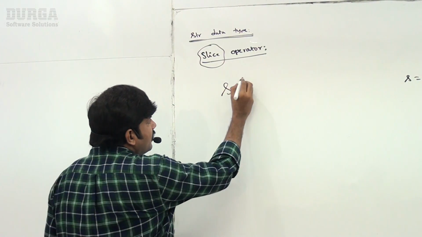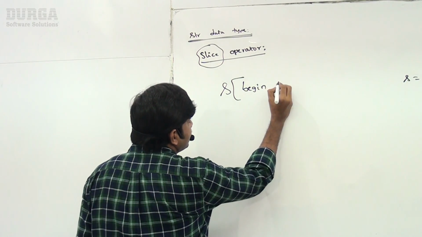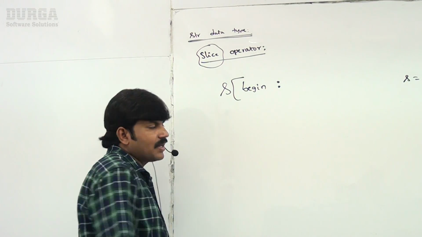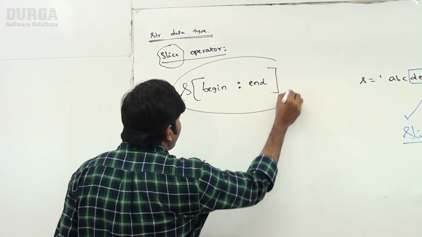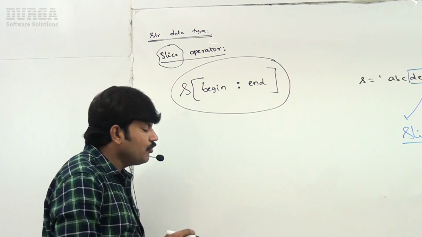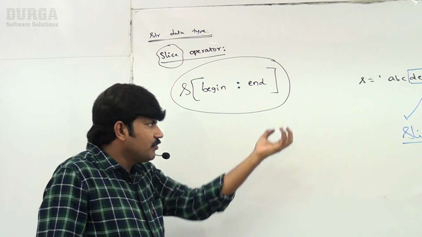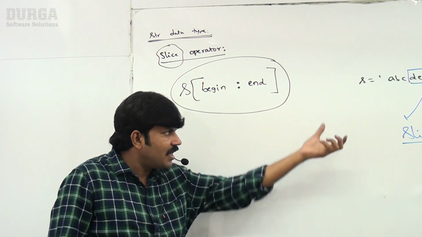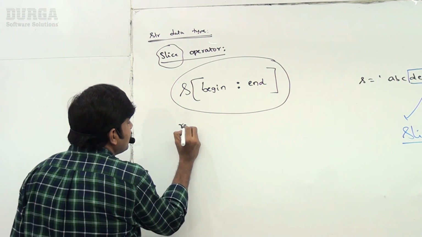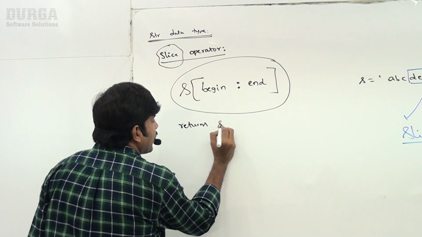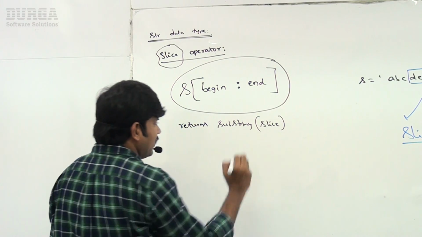s of begin index colon end index. Begin index colon end index. So you have to specify from this begin to end. It gives the part of the string, the slice. It returns a substring, or otherwise a slice.